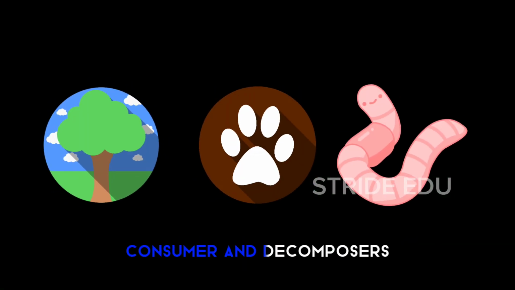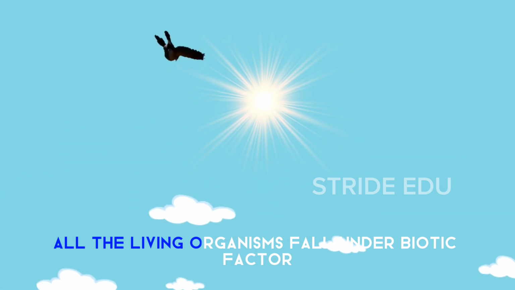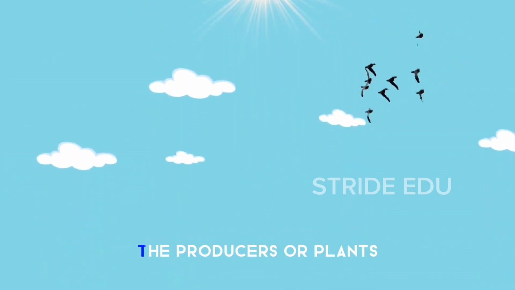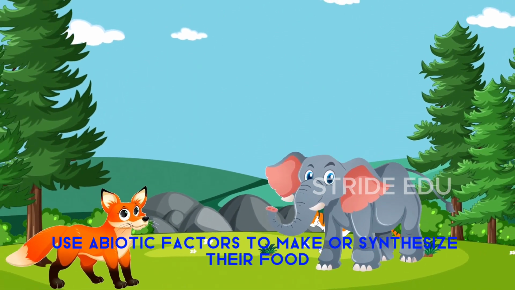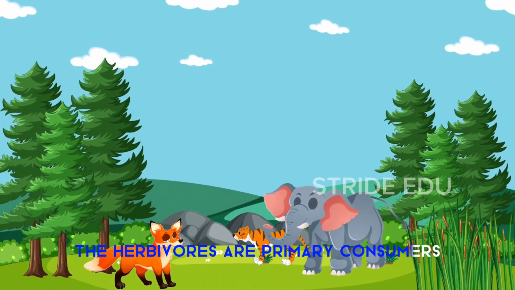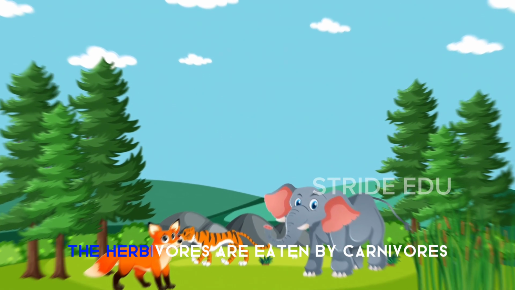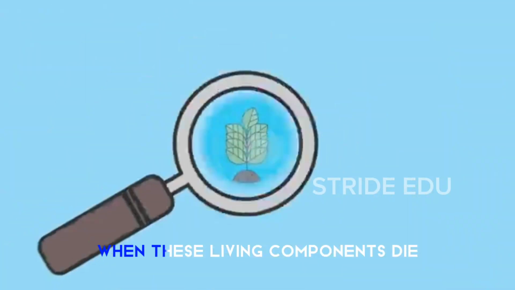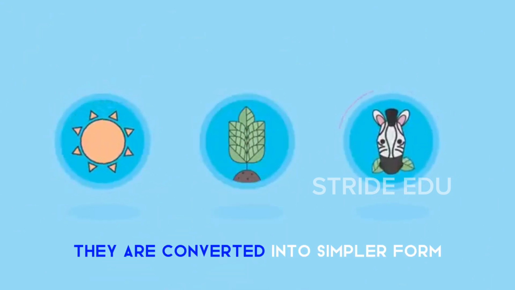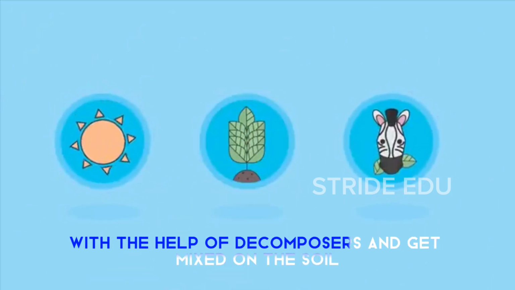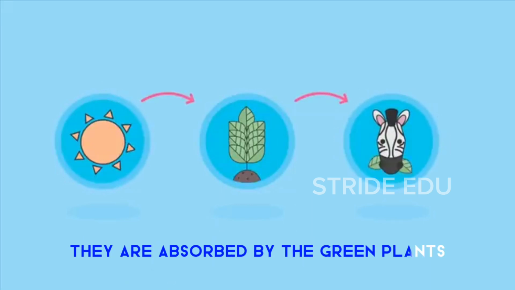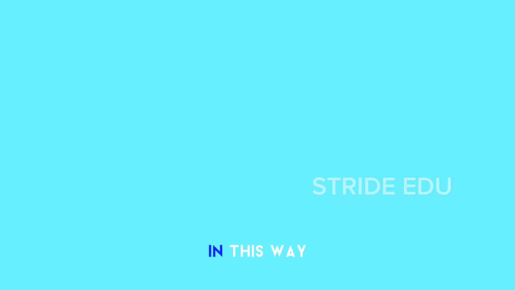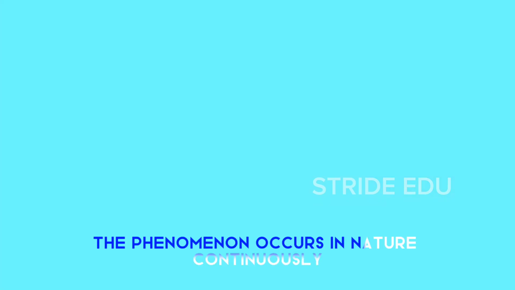There is a close relationship between producers, consumers and decomposers. All the living organisms fall under biotic factor. The producers or plants use abiotic factors to make or synthesize their food. The herbivores or primary consumers feed on green plants. The herbivores are eaten by carnivores. When these living components die, they are converted into simpler form with the help of decomposers and get mixed in the soil. When they are mixed in the soil, they are absorbed by the green plants for their growth and development. In this way, the phenomenon occurs in nature continuously.